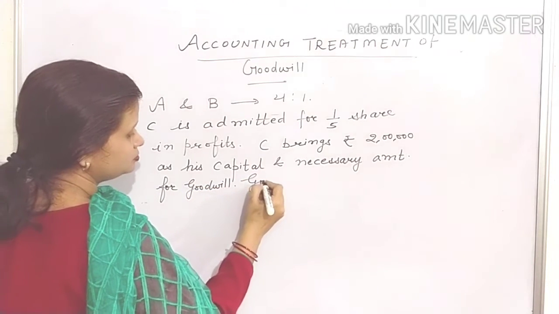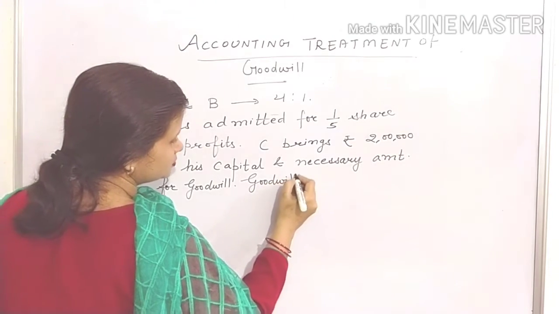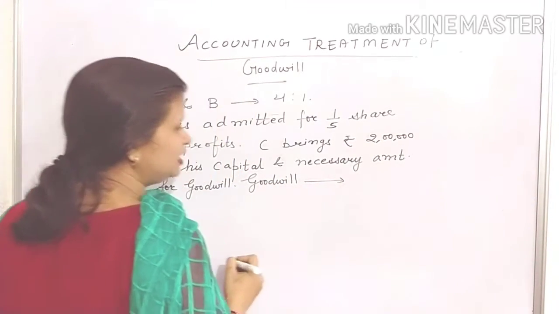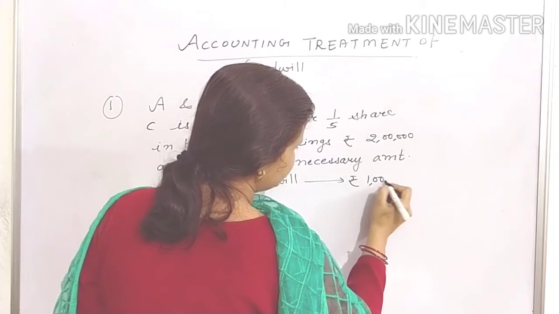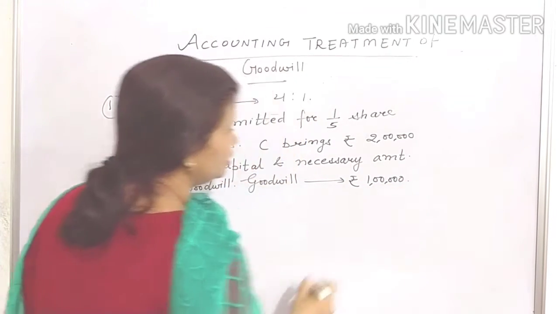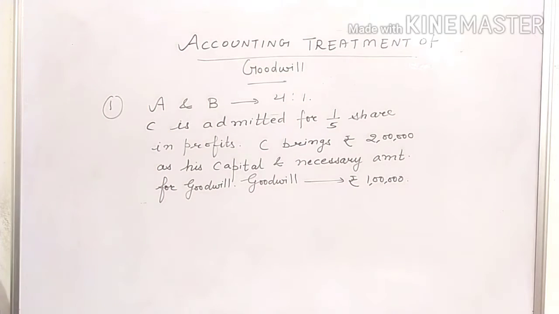Goodwill of the firm is valued at, let us assume, rupees 1 lakh. You are required to pass the necessary journal entries.